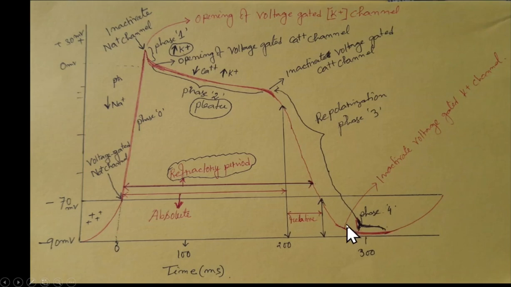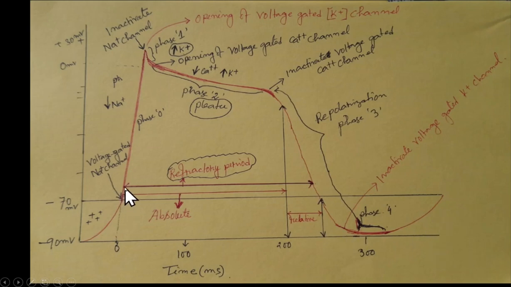At this position the voltage gated potassium channel inactivates, because the cell membrane has come back to its resting membrane potential. During this period, all the inactivated channels are recovered and ready for the next stimulus, whether it is the voltage gated sodium channel or the voltage gated calcium channel. So those channels are recovered and ready for the next stimulus.